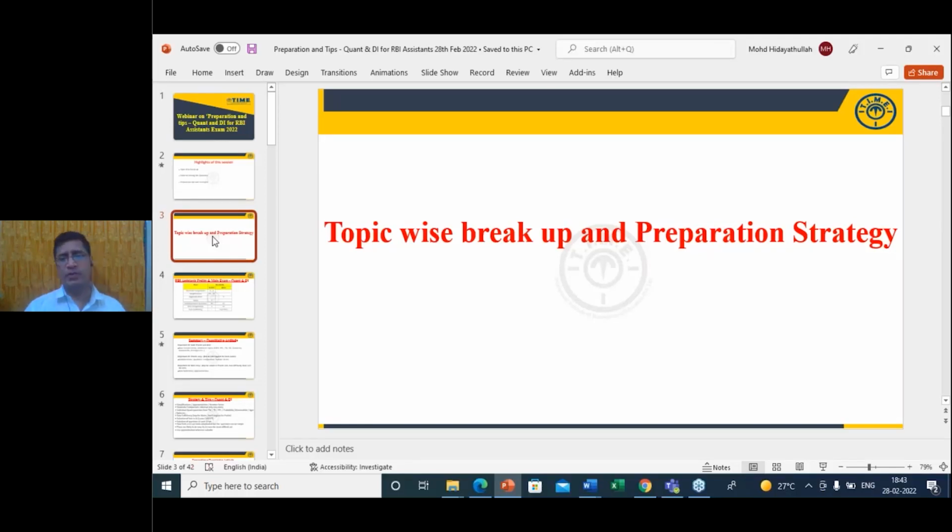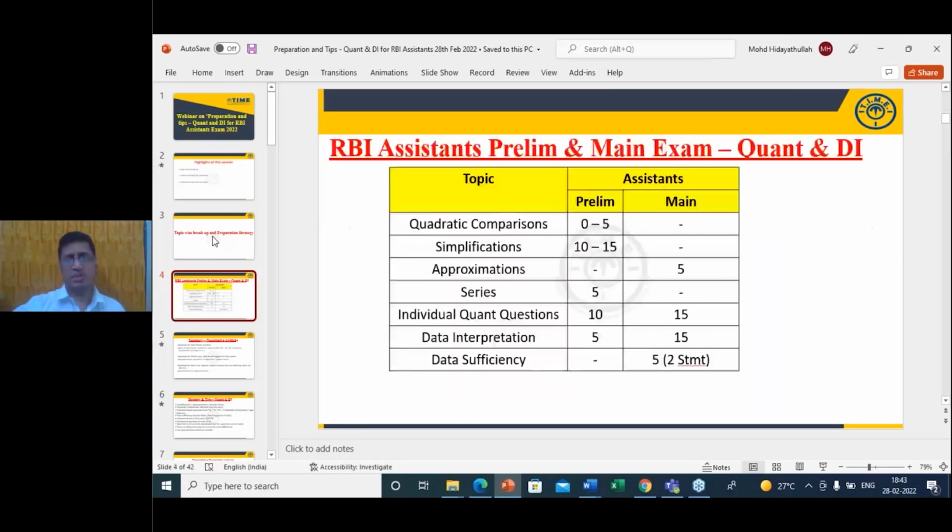Now, first we'll begin with the topic-wise breakup and preparation strategy. What are the different topics and areas in quantitative aptitude, how to prepare, how many marks we can expect from each and every topic, how many marks we can score very easily, and how to crack the examination comfortably, smartly and easily. All these points we'll discuss one by one in this session.